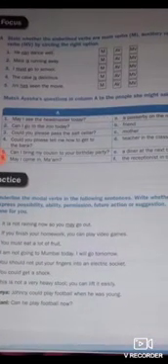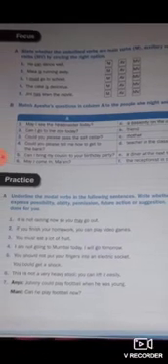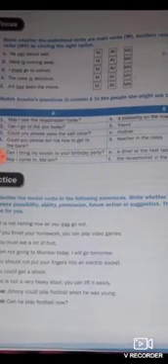Now come to focus. Now you have to state whether the underlined verbs are main verbs, auxiliary verbs or modal verbs. He can dance well. Can. This is modal verb. Mala is running away. Is is helping verb, so it is auxiliary verb.